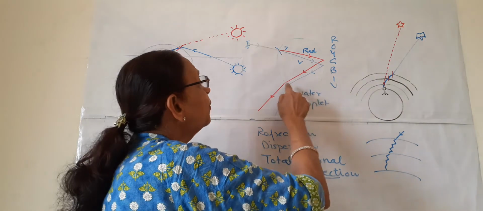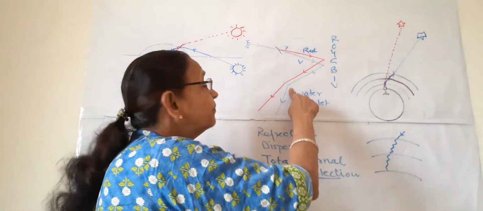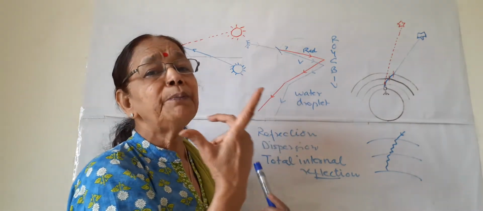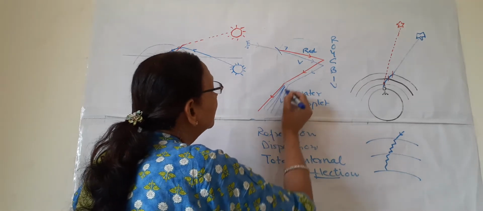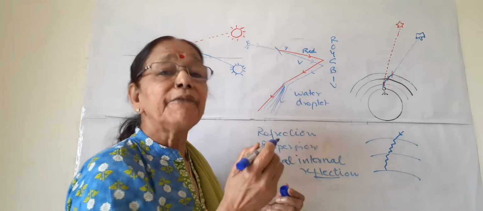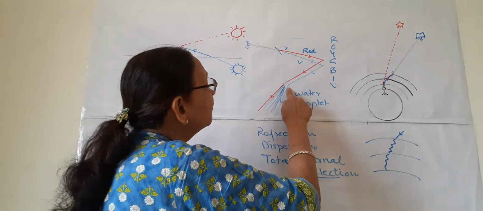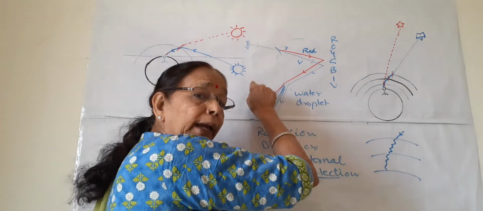And after total reflection, it falls on this interface and from here it comes out in the form of a beautiful spectrum. All the 7 colors come out from this side. Again it is refracted as well as dispersed. Why is it refracted? Because now it is coming from water to air.